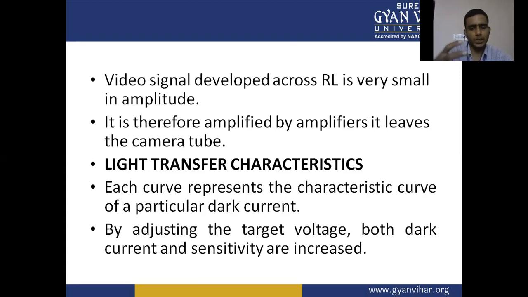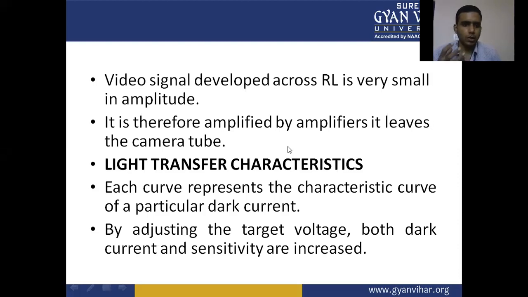So to increase the amplitude, intensity, or value of the camera signal, we have to amplify the signal by amplifiers, because the video signal developed across RL is very small in amplitude.